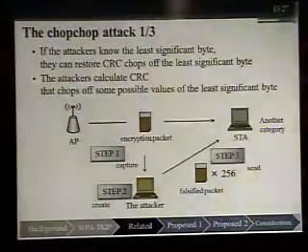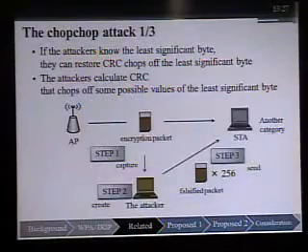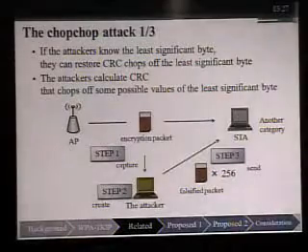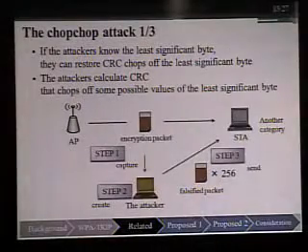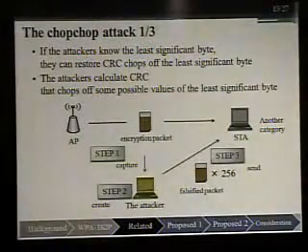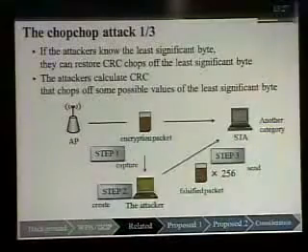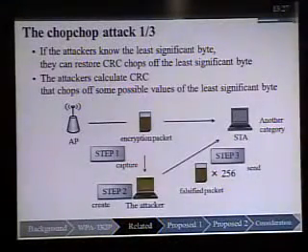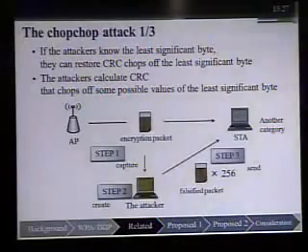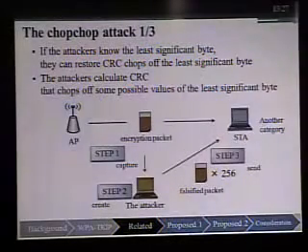Finally, I'll explain the chop-chop attack for the vectors attack. Step 1. The attacker captures an encrypted packet based on the 802.11e QoS features. Step 2. The attacker creates a falsification packet. If the attacker knows the least significant byte, they can restore the CRC chops of the least significant byte, and the attacker calculates the CRC for chops of each possible value of the least significant byte. Step 3. The attacker sends 256 falsification packets to the target client. At this time, the attacker chooses another access category.